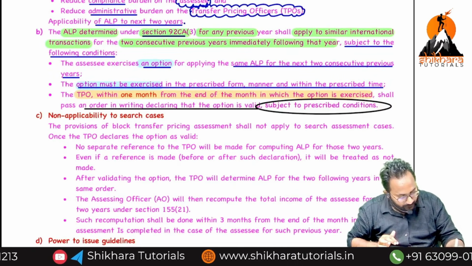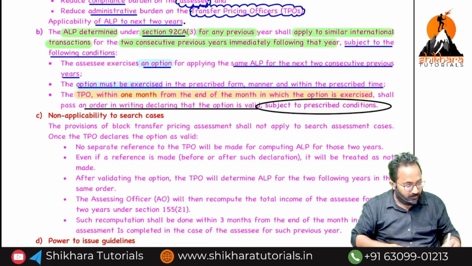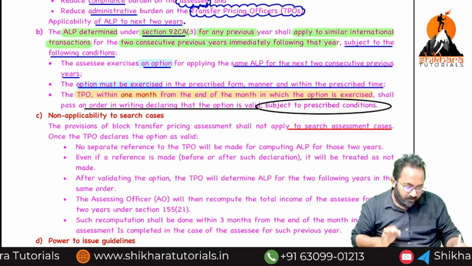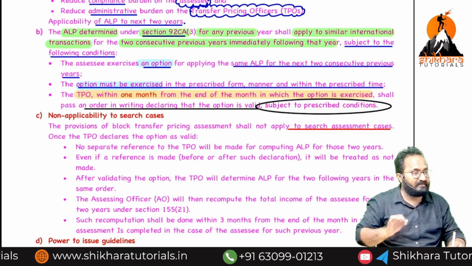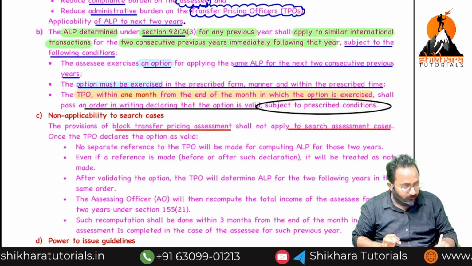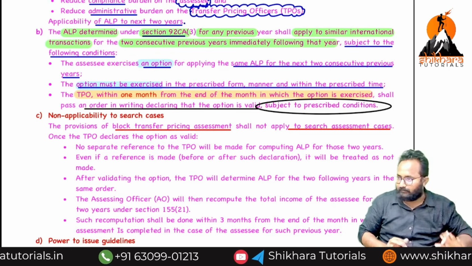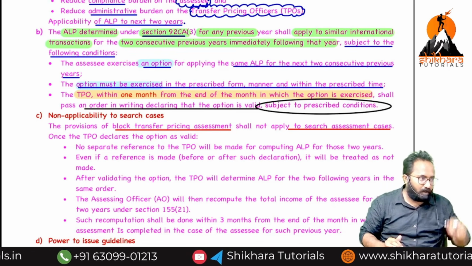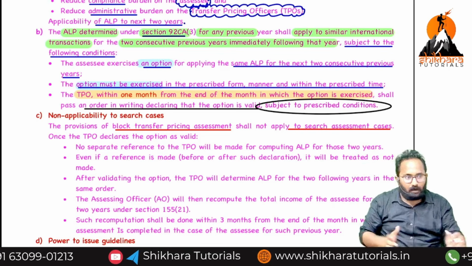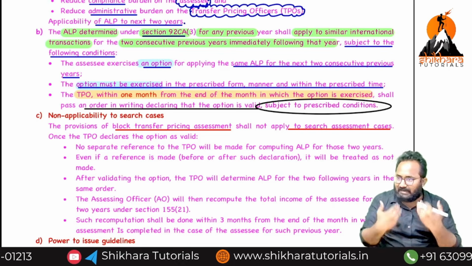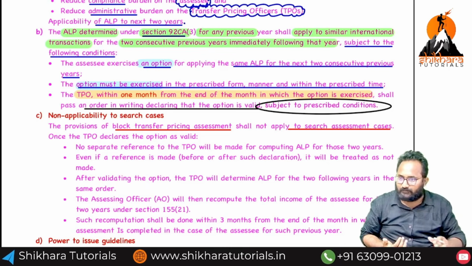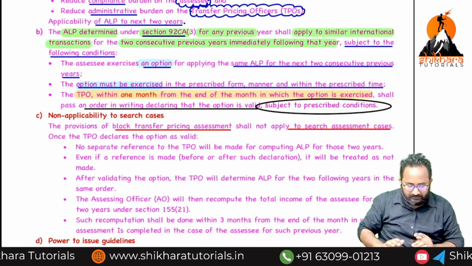Please remember, this is not applicable to search assessment cases. If a search has already been conducted and because of the search any assessment is done, then the block transfer pricing assessment is not applicable. Search-related assessments, where the block assessment is being conducted, we already discussed in the search and seizure chapter. So you are already a defaulter, with undisclosed income identified red-handed in your hands. Why should we give the block transfer pricing assessment for the next 2 years also? That's why it is not applicable to you.